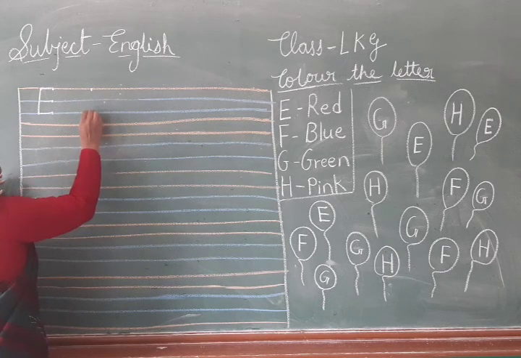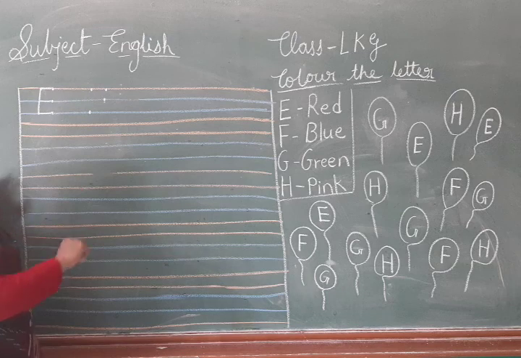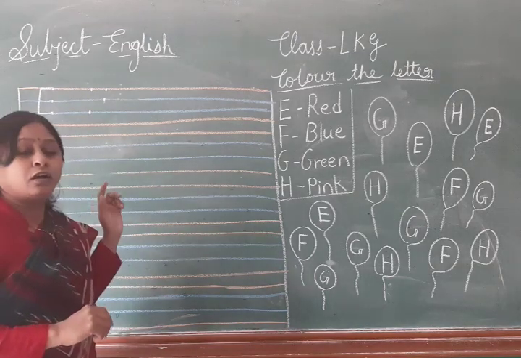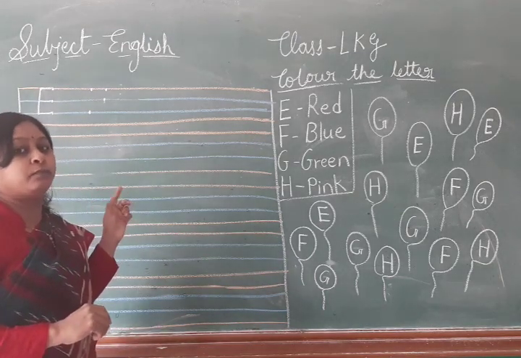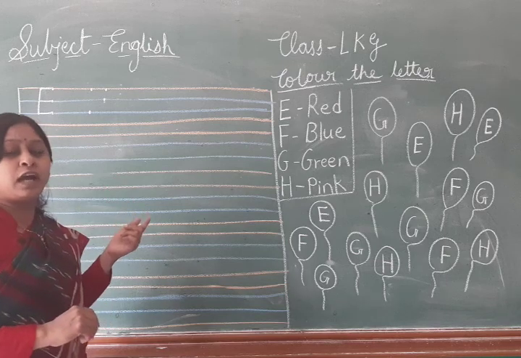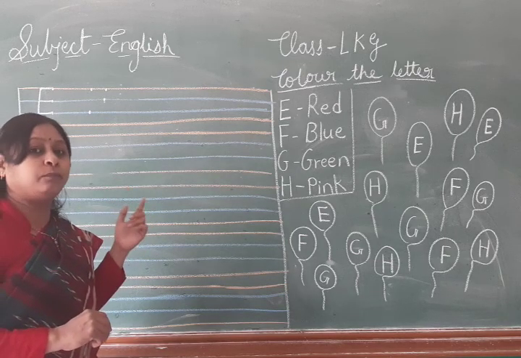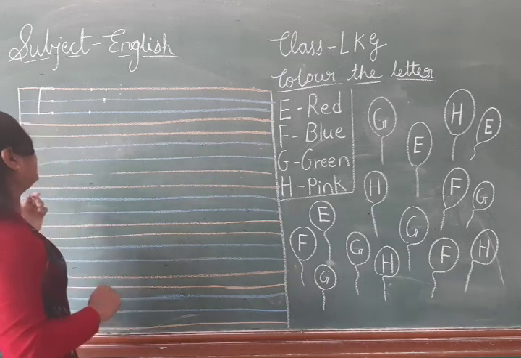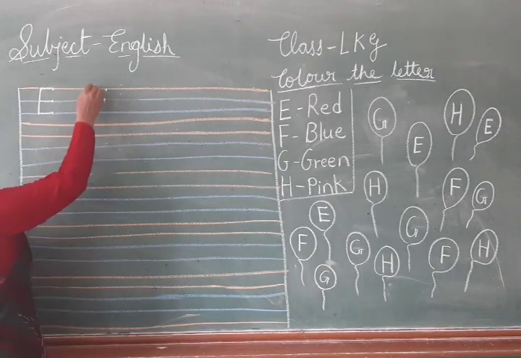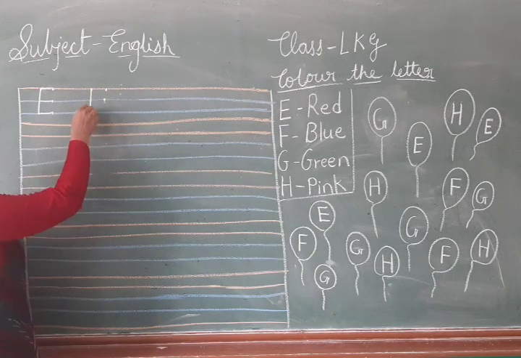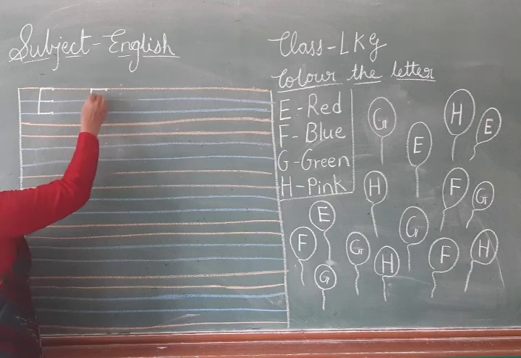Today I am teaching you with the help of dots, but after that you have to write without the help of dots. Okay? So look here, F: standing line, sleeping line, and then sleeping line.